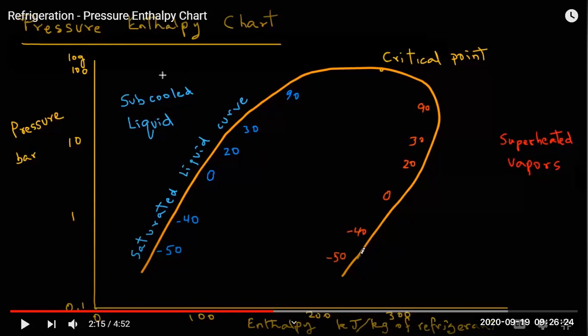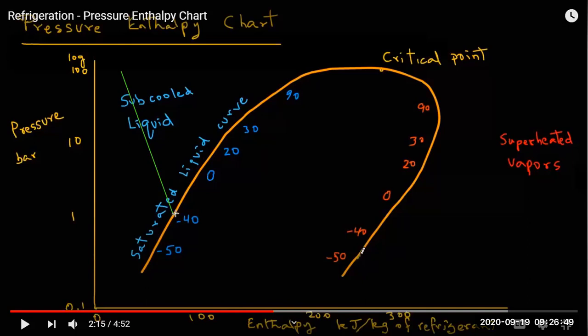The moment we start reducing the pressure, and the temperature is also reduced, it reaches a stage where it starts turning into vapors. So some part of liquid starts turning into vapor at very low pressures.